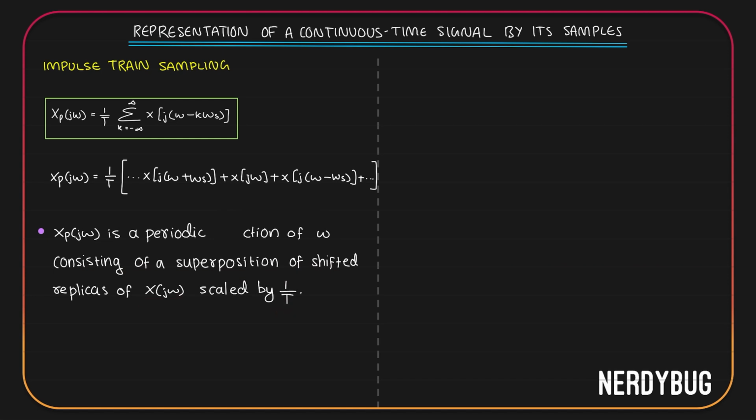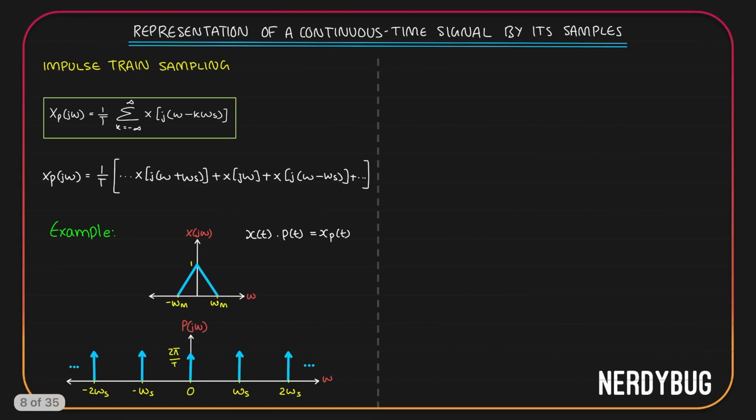Or basically we have X of j omega at every integer multiple of omega s, and its magnitude is 1 by T. In this particular example, our X of j omega looks like this. It is triangular. Maximum magnitude is 1. It ranges from minus omega m to omega m.